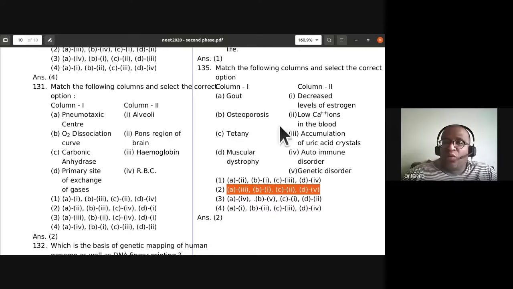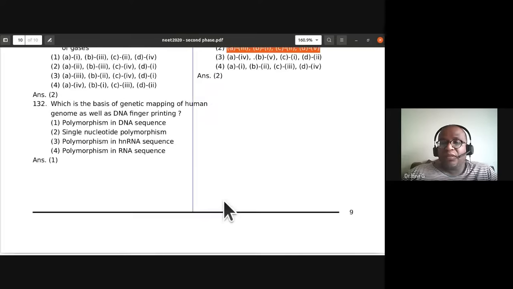Tetany, low calcium ions in the blood. C2. D, muscular dystrophy. D5, it is a genetic disorder. The development of muscles is late. So muscular dystrophy is a genetic disorder. A3, B1, C2, D5. So that is the second option.